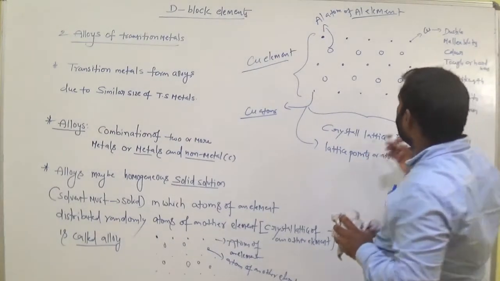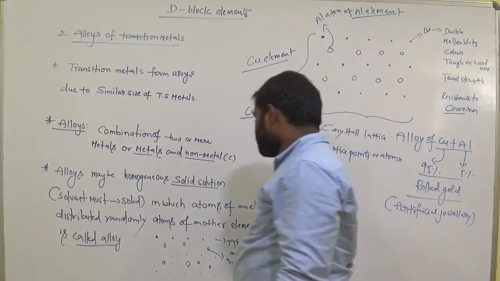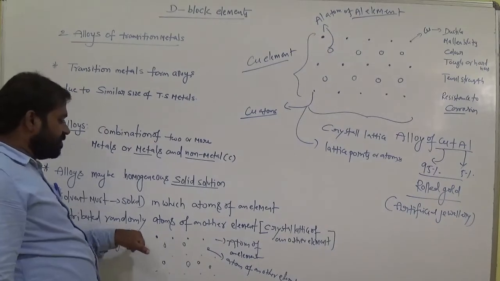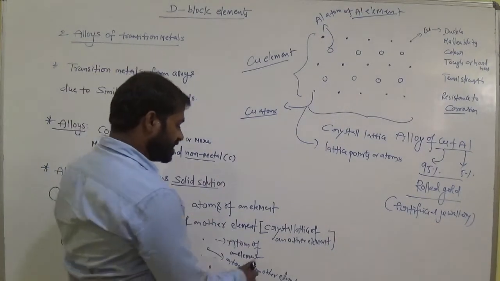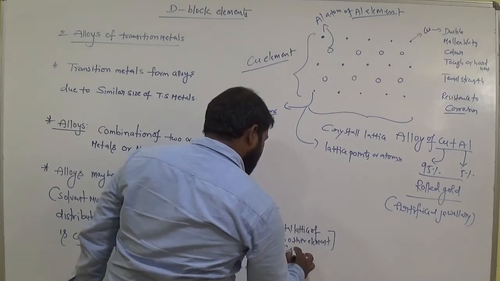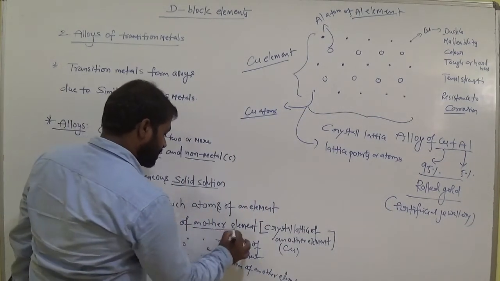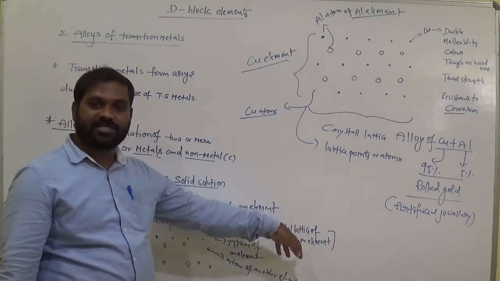Now when we add atoms of another element into that crystal lattice, they are distributed randomly, where the crystal lattice of another element means copper, and the other element means aluminium.